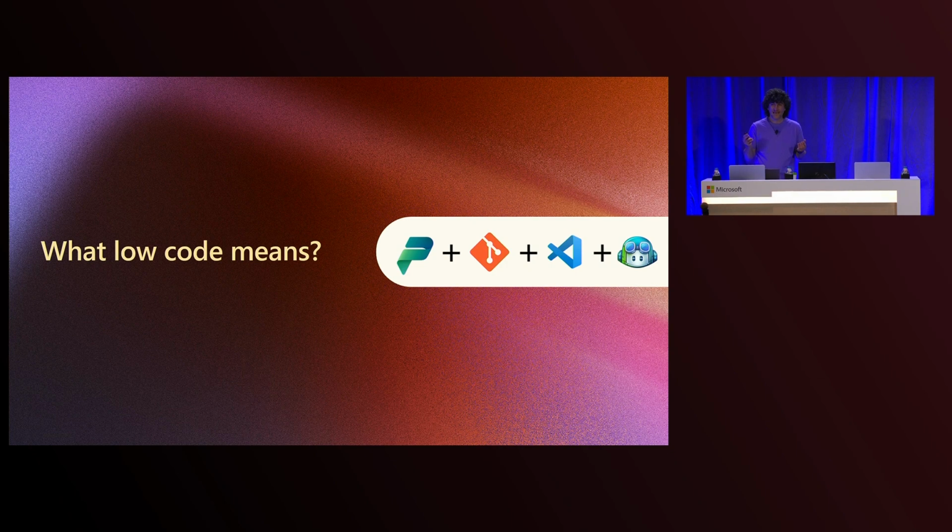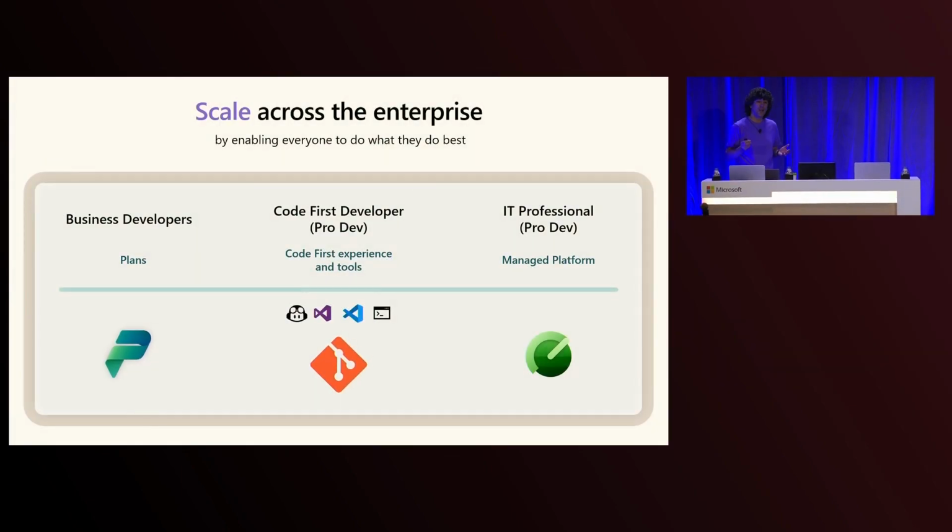Power Platform, yes, there is code underneath, and that's what we do in the session today. We will have a look under the hood. We will see what we do with the code, how we manage this code, because Fusion development is about enabling everyone to build applications. Technology should not be a limit. We have lots of business people. They are very smart, and they have real problems they need to solve. Let's enable these folks to build it the right way.